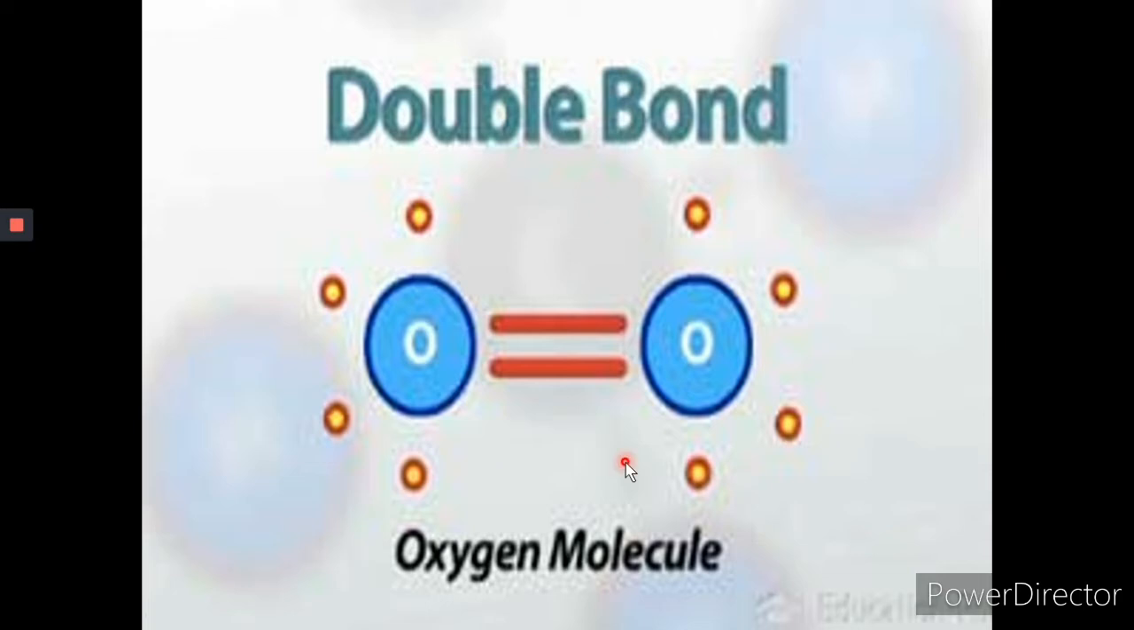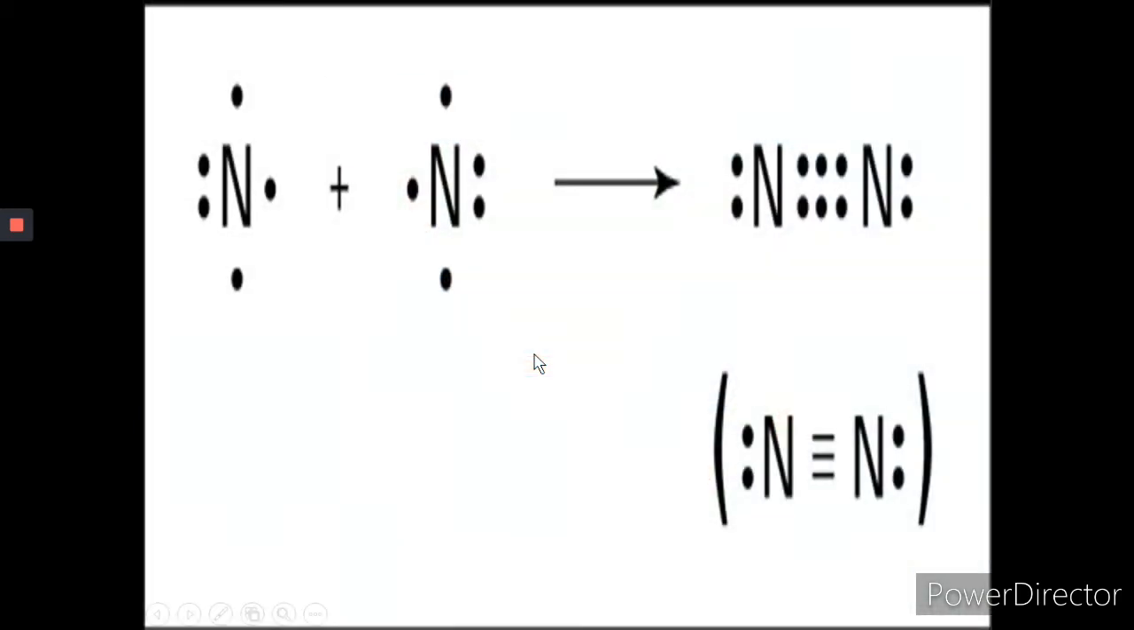Here also you can see the formation of double covalent bond within oxygen molecule. They are sharing 2 electrons each from oxygen atom. Clear? Now the formation of triple covalent bond in nitrogen molecule. You can see nitrogen, each atom is sharing 3 electrons. As a result forms triple bond. Clear?